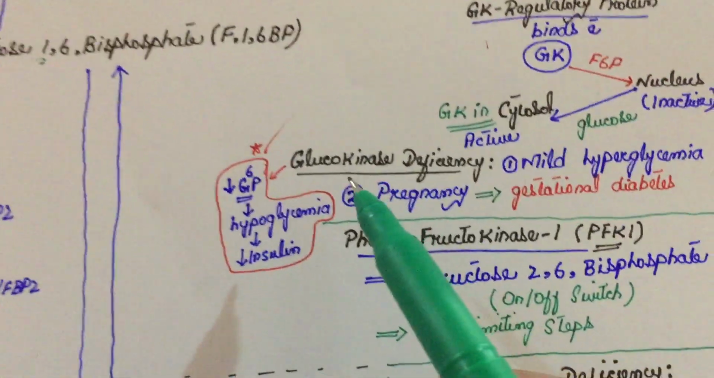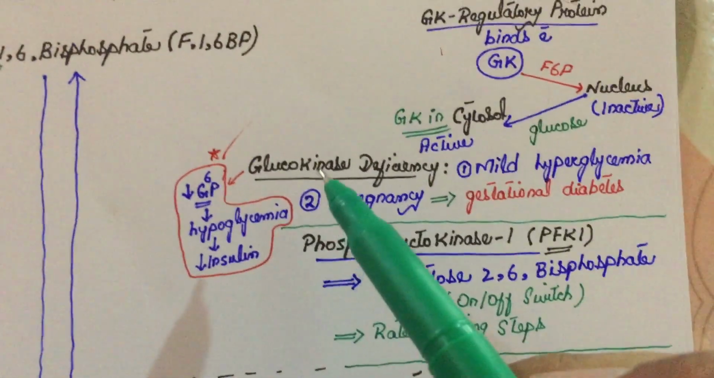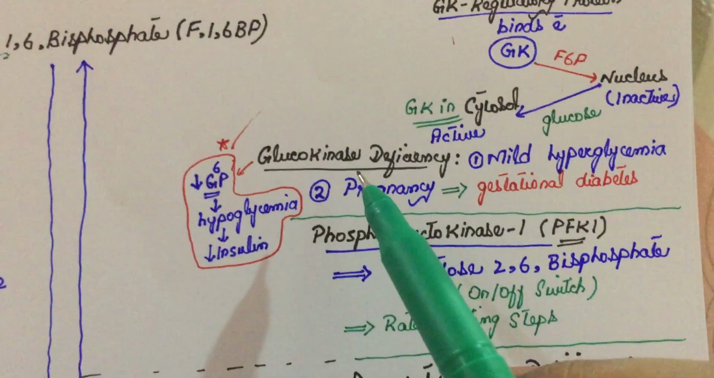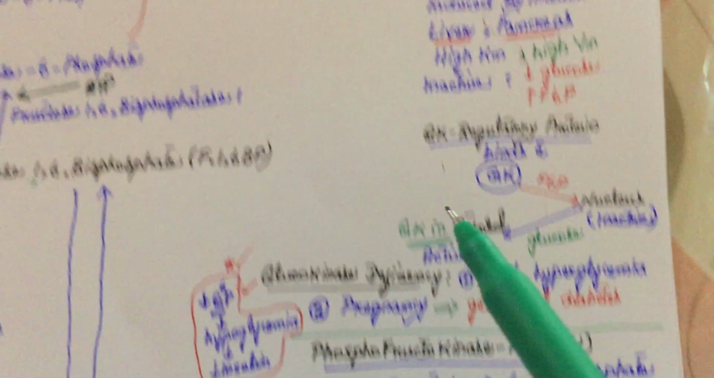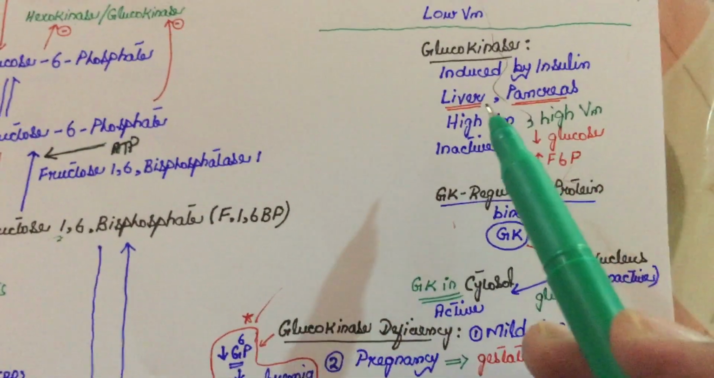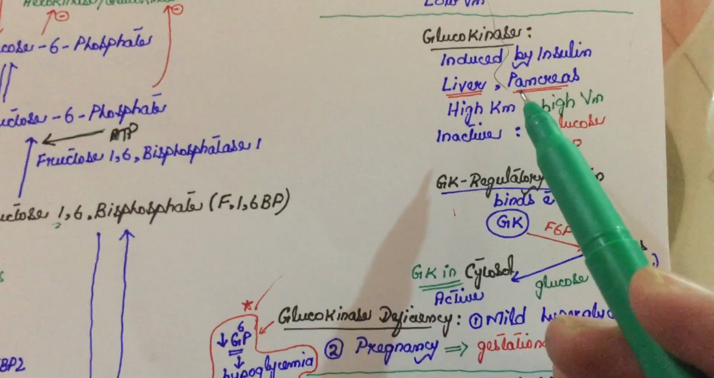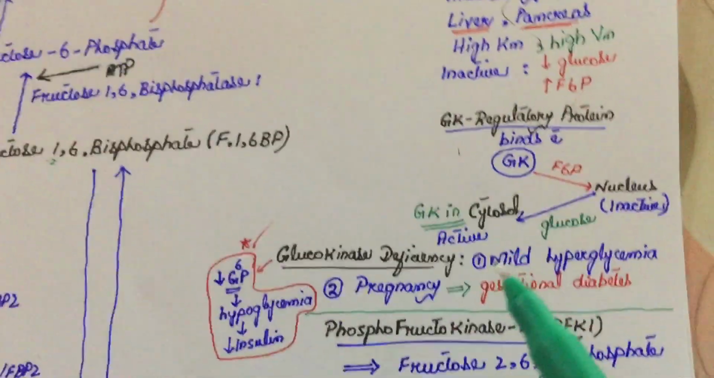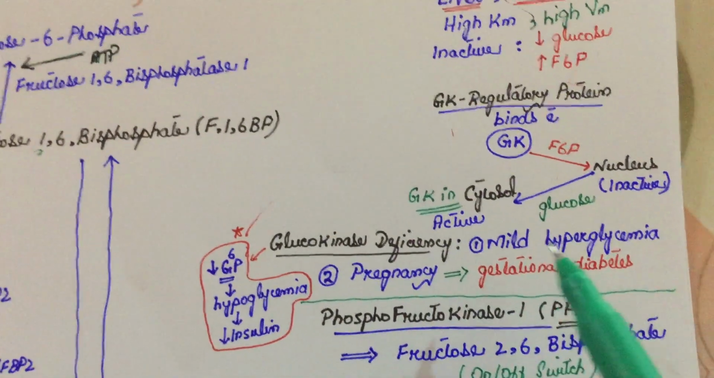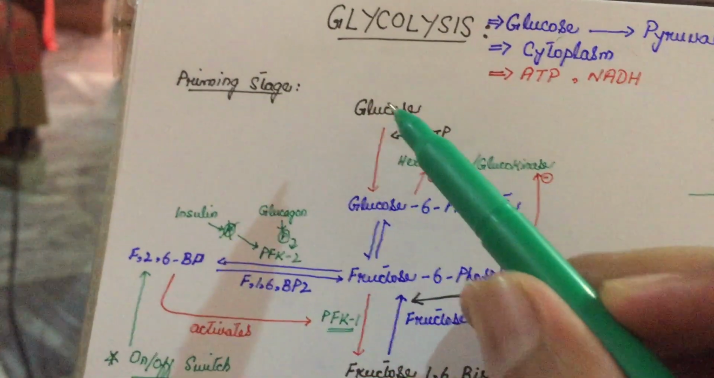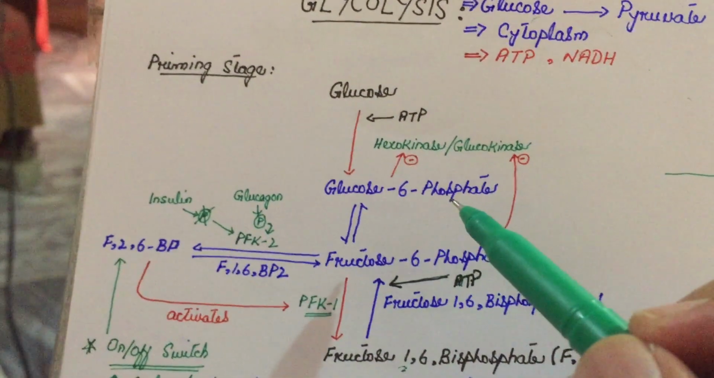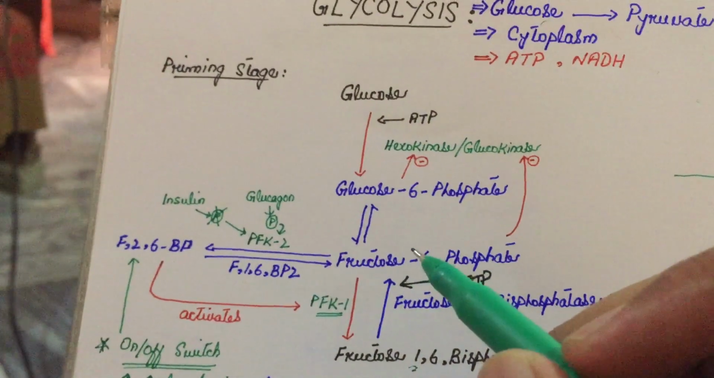Now we talk about glucokinase deficiency. It is very important to know about this because glucokinase deficiency would affect only the liver and pancreas, as we know. The liver has many other processes, but in the pancreas, mild hyperglycemia happens because glucose starts accumulating here and is not converted into glucose 6-phosphate, so there would be mild hyperglycemia.